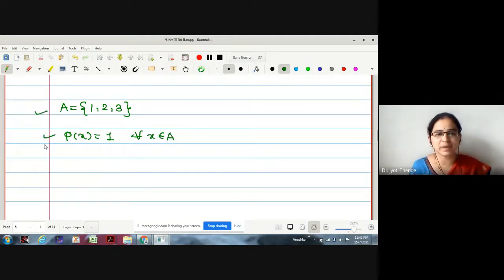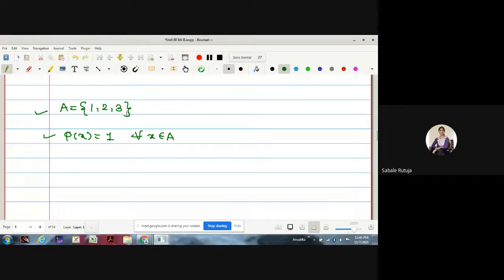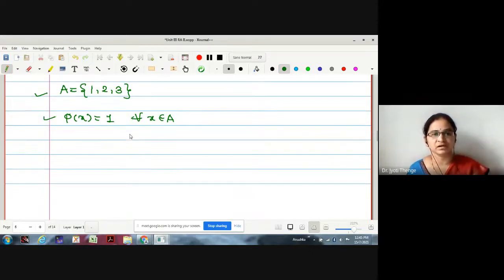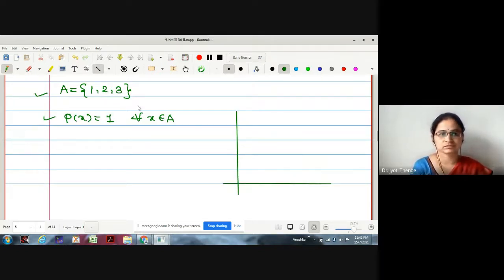Therefore, may I say this is a simple function again? Whether the set is measurable? Finite set {1, 2, 3}, measure 0, means it is measurable. And this is having only one value, that is finite. Therefore, this is a simple function. Let us just try to plot this.